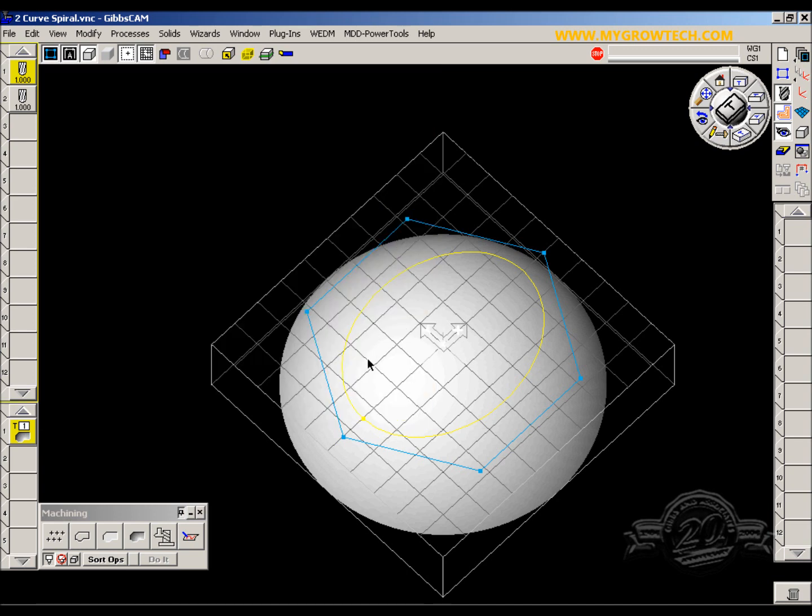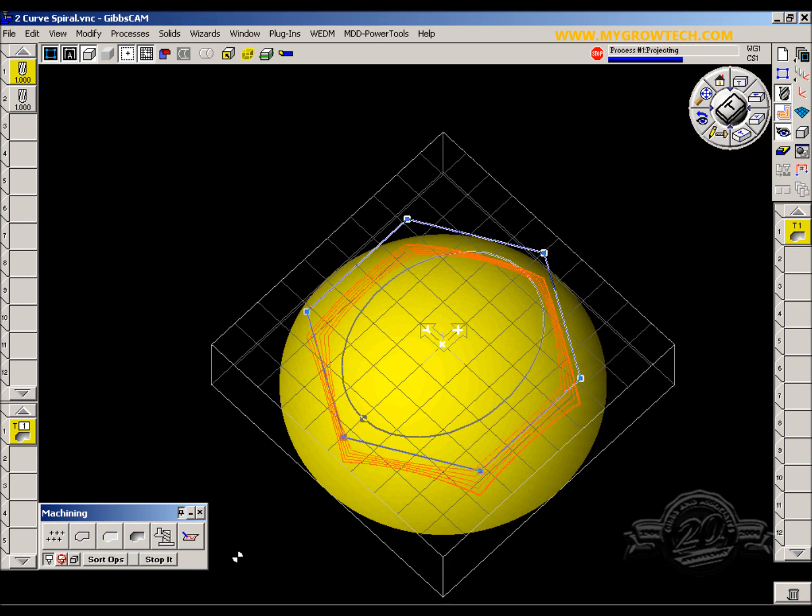Close the menu. We select the outer one of our curves, which is a hexagon, then the ellipse, the inner curve, and the solid. Select Do It or click on Do It. It's creating our toolpath in a spiral fashion.